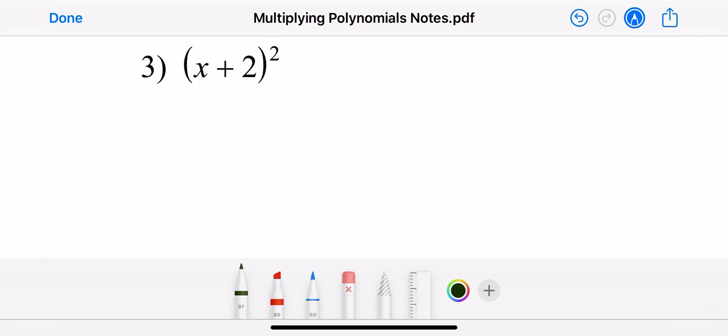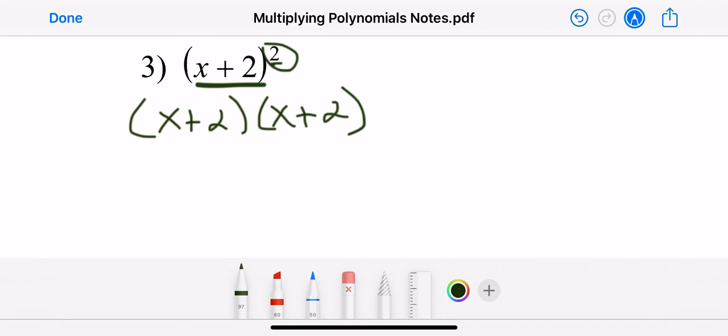Now we have this squared, so a lot of you guys accidentally try to distribute that squared out. We did do that with different types of problems. These are telling you you have 2 of this term, this polynomial. So what we're going to do is take x plus 2 and square it, which means we're going to multiply it by itself, x plus 2 again.